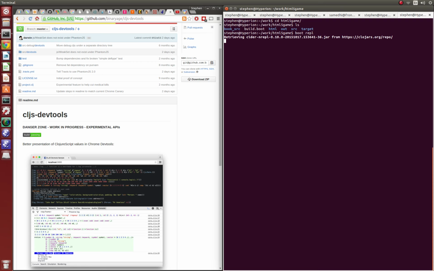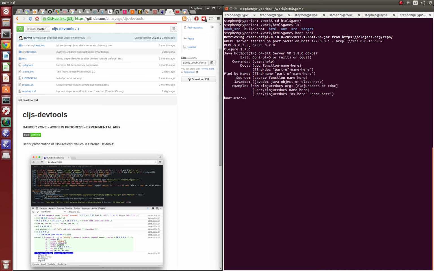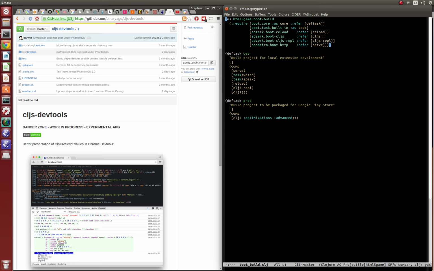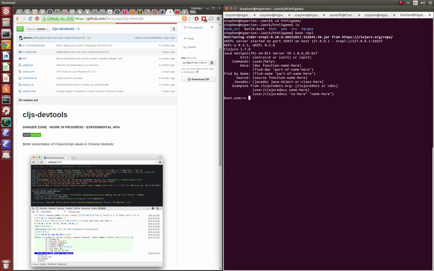That's a bit weird. Why is it pulling a new CIDR? I mean, I may actually have a boot dev here. Let's not get stupid if we actually have CLJ. Oh yeah, we have a dev task. We should just be doing that. What's different about this? It pulled in a different nREPL version. That's interesting. I wonder why it did that.